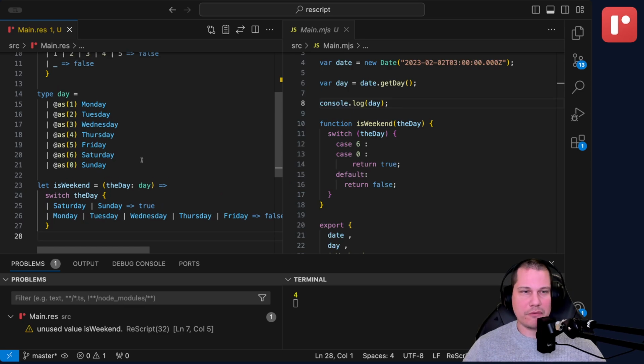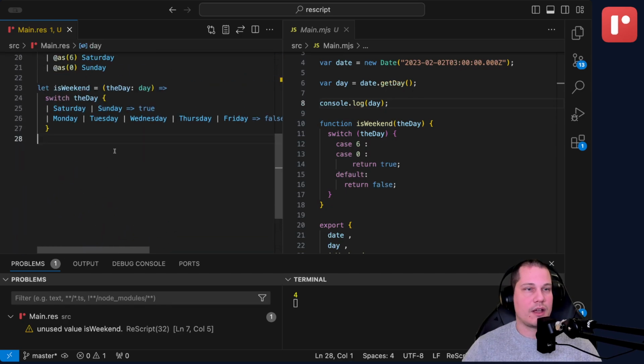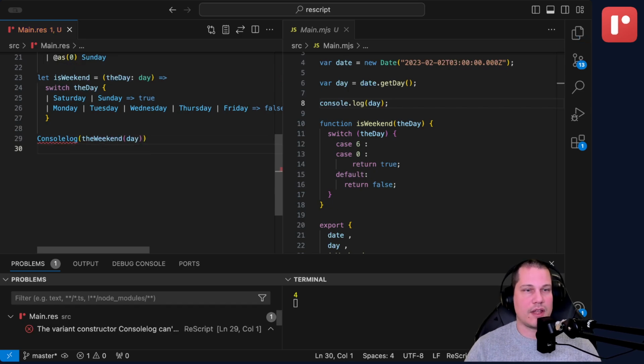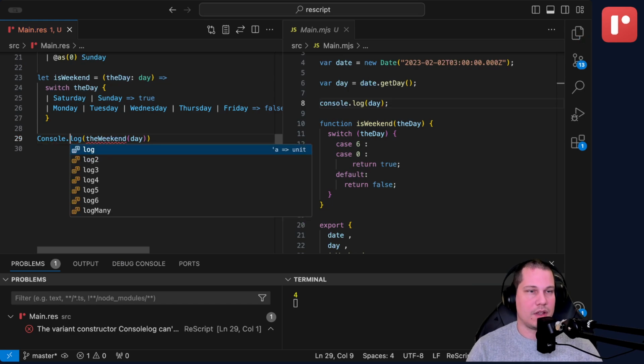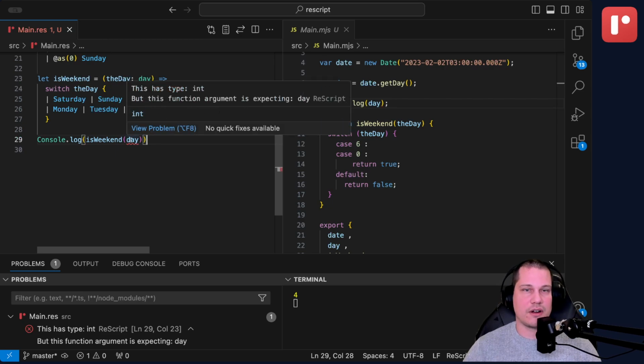But there's one final thing missing. How can we pass the day we get in here into our new function? Because if we do this, remember that we have a variable now called day. If we try to log this out, the weekend day, then it's going to complain that this is an integer, but it's expecting a day.